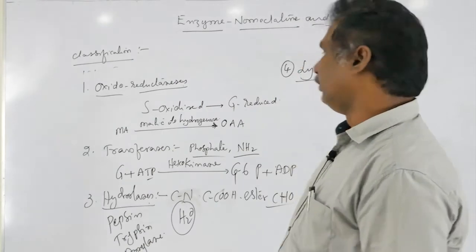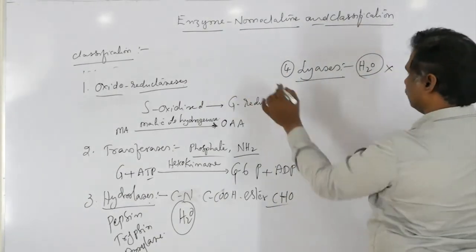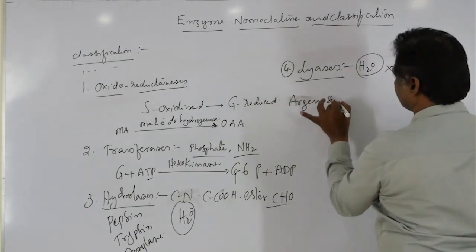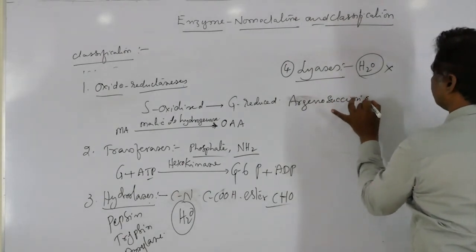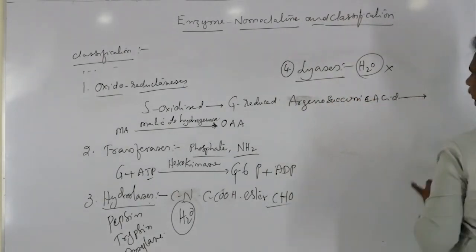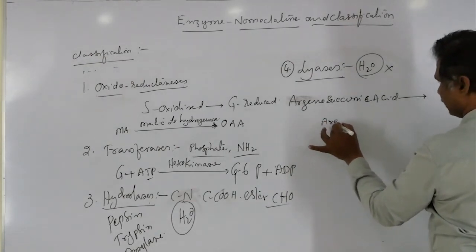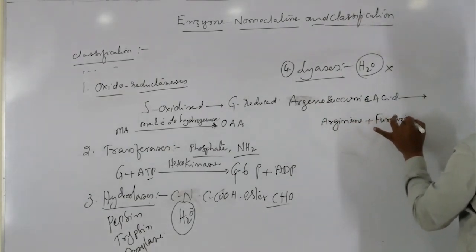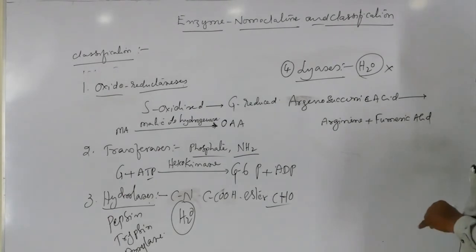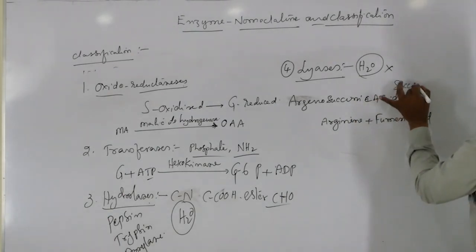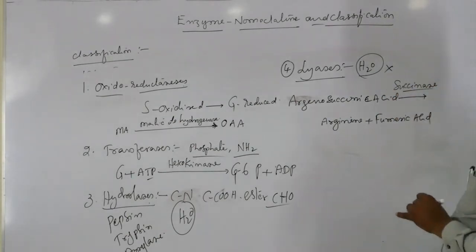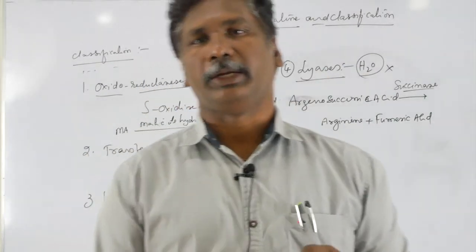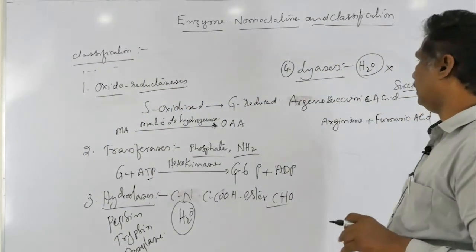For example, arginosuccinic acid is split into arginine, which is an amino acid, and fumaric acid in the presence of the enzyme arginosuccinase. These enzymes break up chemical bonds in the absence of the water molecule, and they are simply said to be lyases.